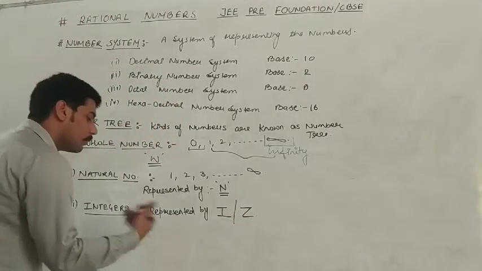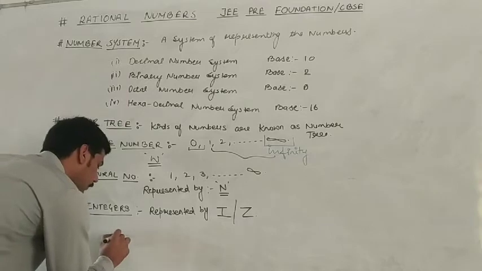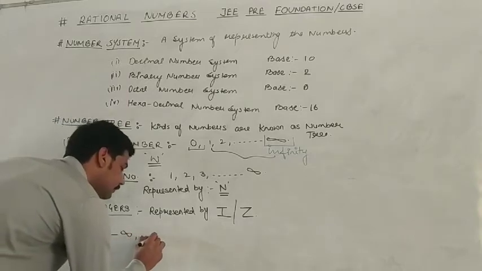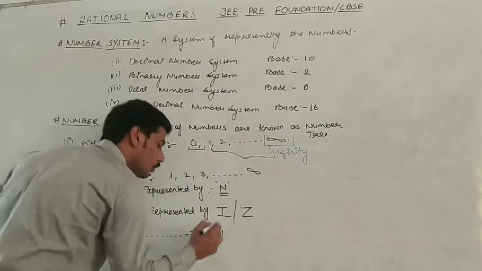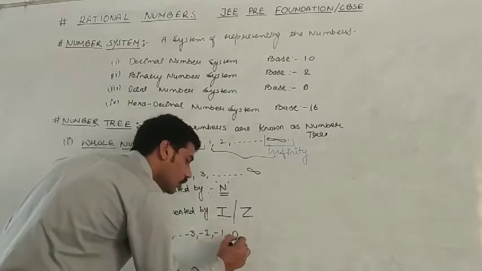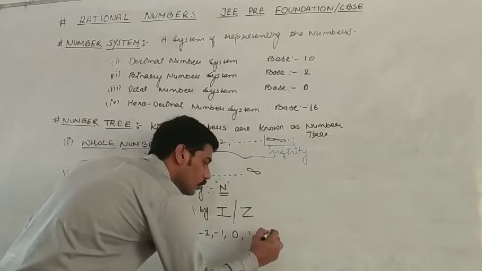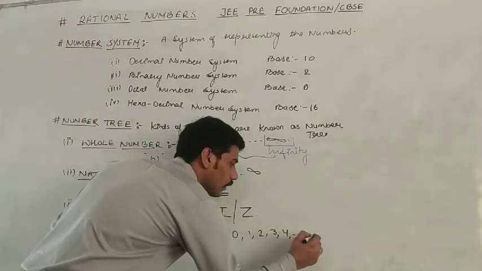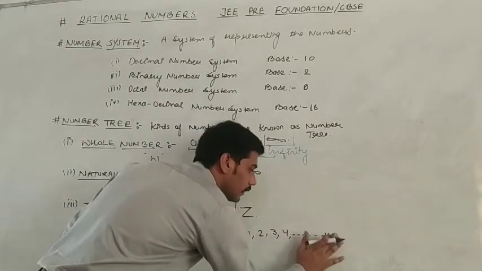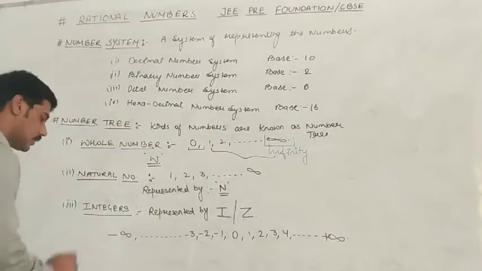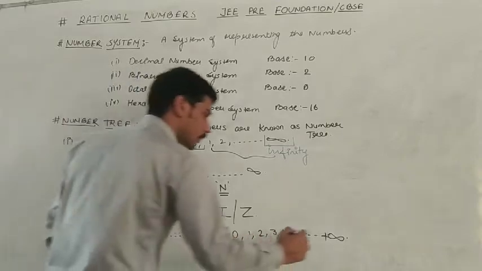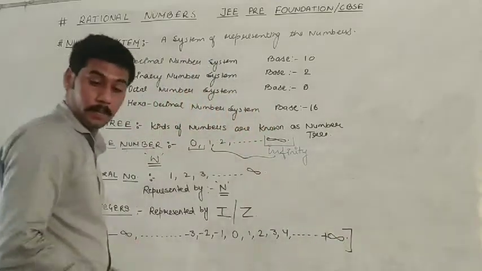Numbers starting from minus infinity, -3, -2, -1, 0, 1, 2, 3, 4 till plus infinity are known as integers. This is the complete range of integers.